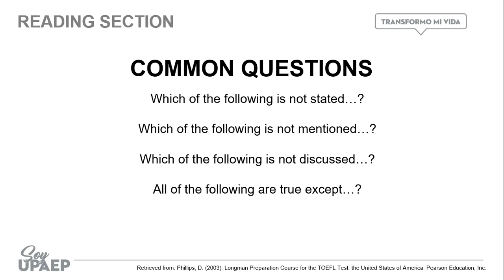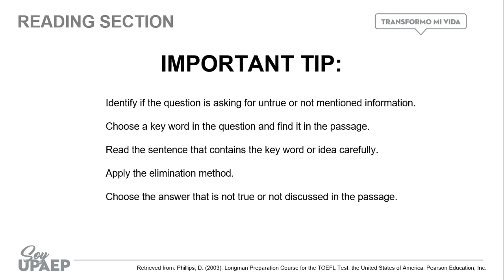So now let's see the most important tip to answer this kind of questions. We already mentioned it, but let's review it. First of all, remember, you need to identify if the question is asking for untrue or not mentioned information. That can make a huge difference in the exam.